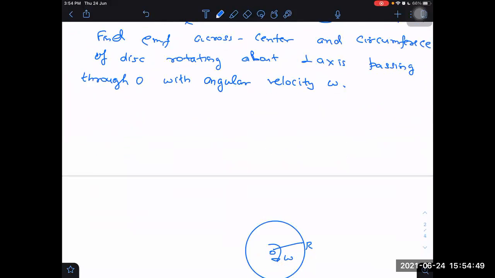Can you do it? Yes, sir. By considering elements. By considering this is a disk only. Did I say ring? No, sir. You told disk only, sir. Disk only. Although if it is a ring with spokes, then it doesn't make a difference. Then also we can take between the center and the circumference. It will be the same only.